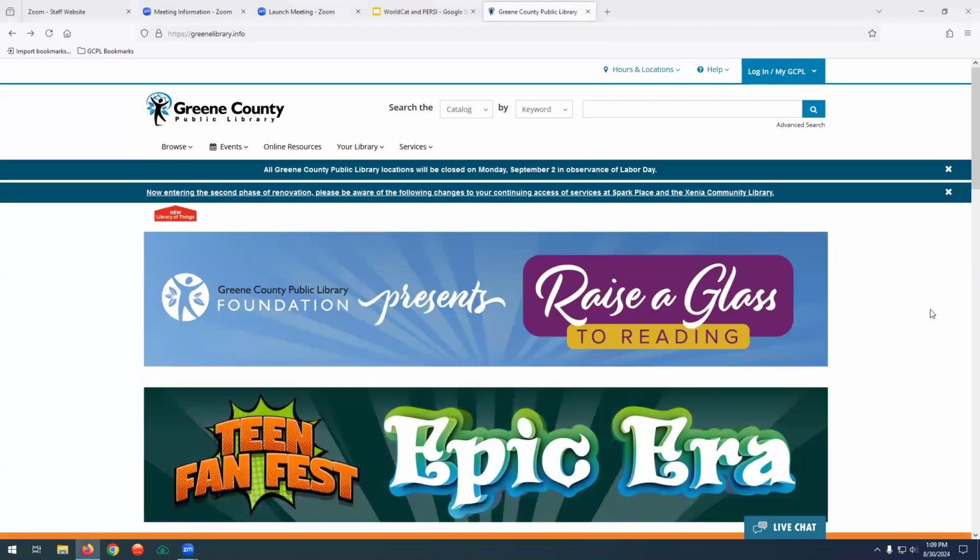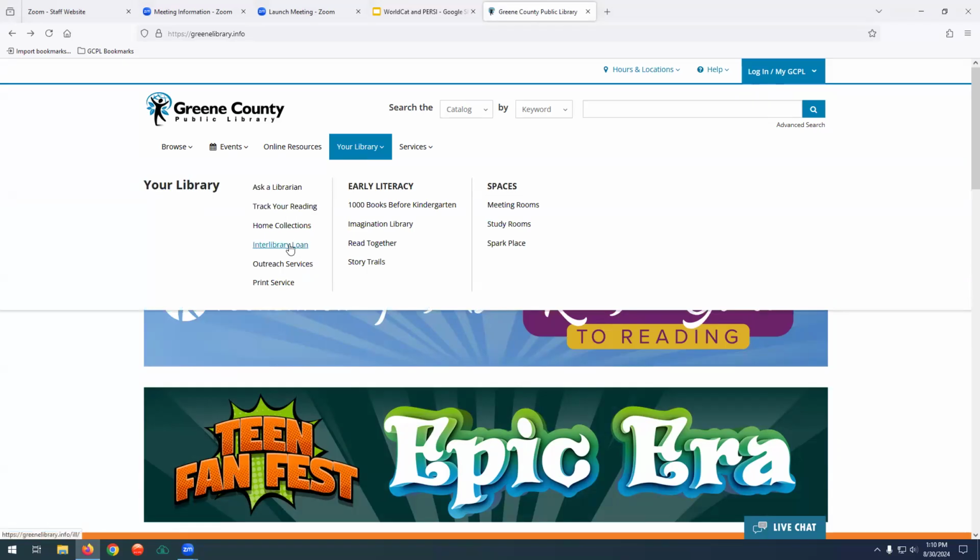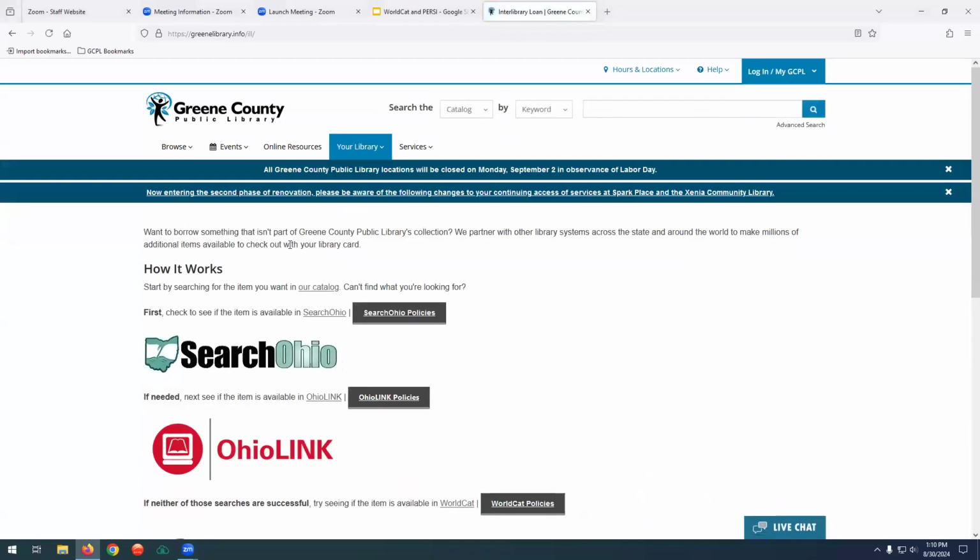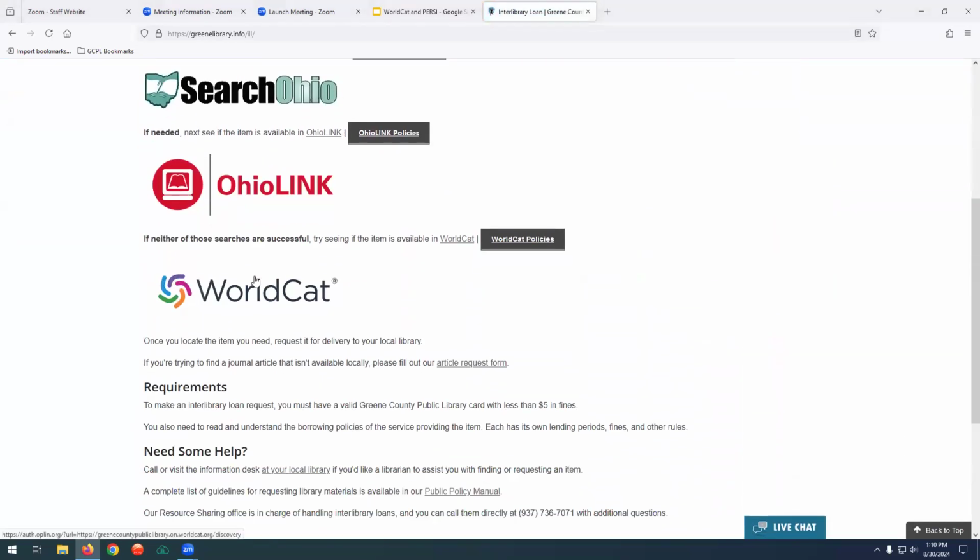So let's go ahead and get started, see how you can use this to help your genealogy and to help with any kind of reading you want to do. I'm going to go ahead and share my screen with you. We're going to start here on the Greene County Public Library, with your library. This is a little different than what we've done with our other databases. We usually go to online resources, but for this one, we're going to go to your library, then to Interlibrary Loan, and scroll down just a little bit to WorldCat.